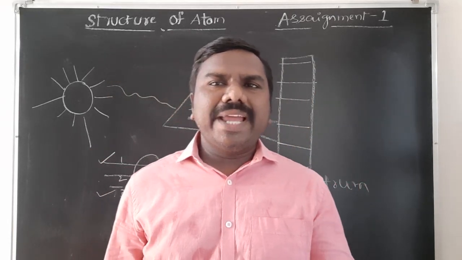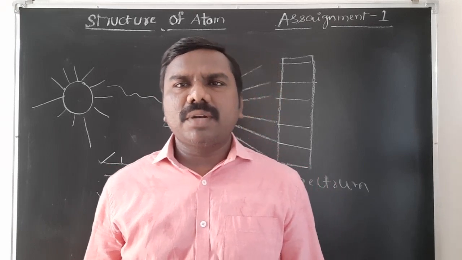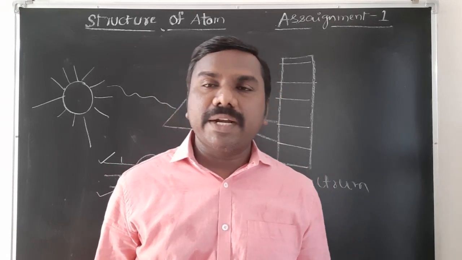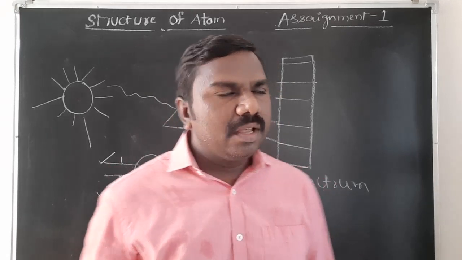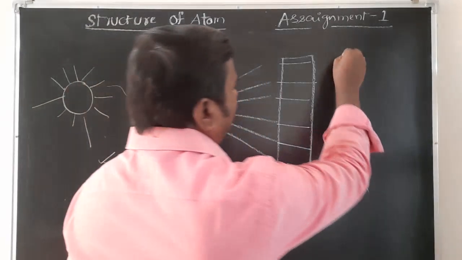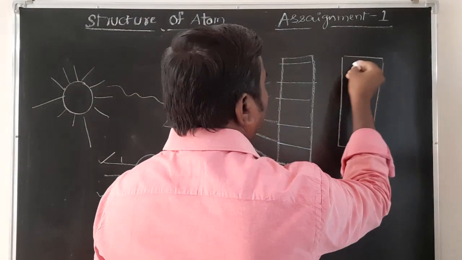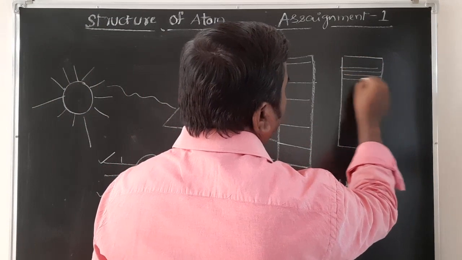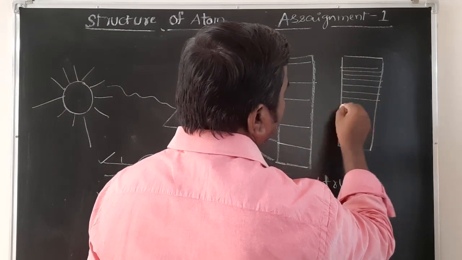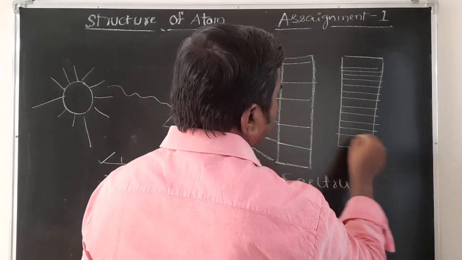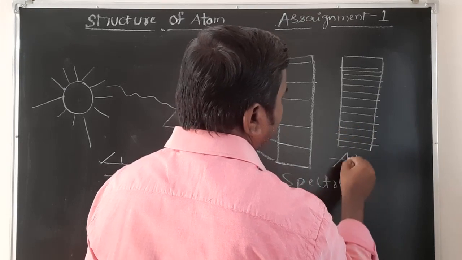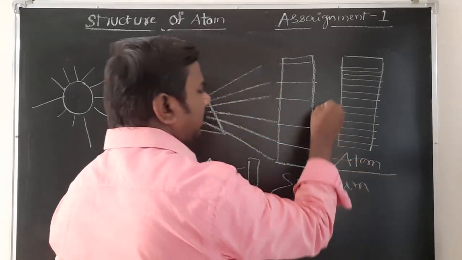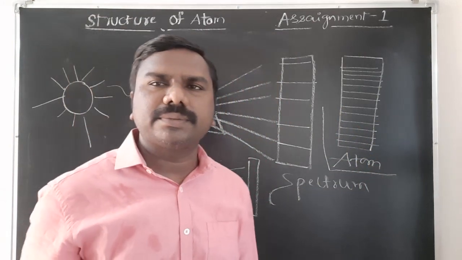Now again, the discontinuous spectrum is classified into two types: line spectrum and band spectrum. Line spectrum means continuous lines are there on the photographic plate. Line spectrum is given only by atoms. It is the characteristic spectrum of atoms.